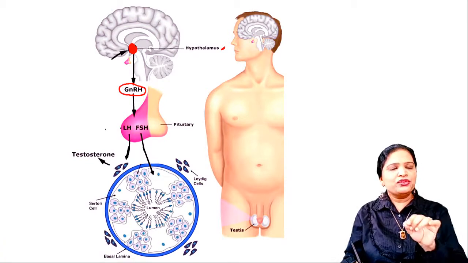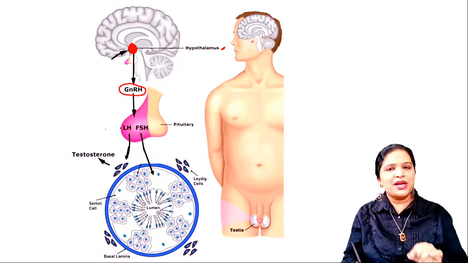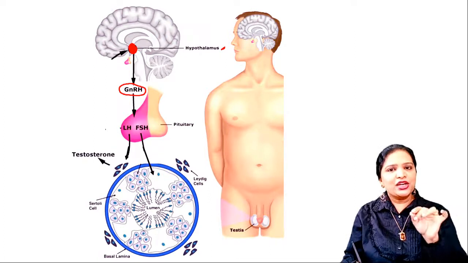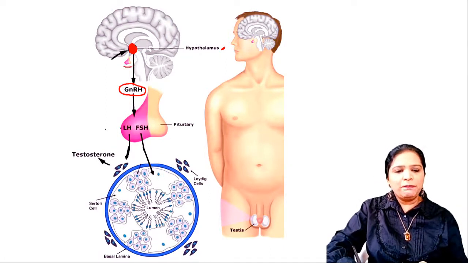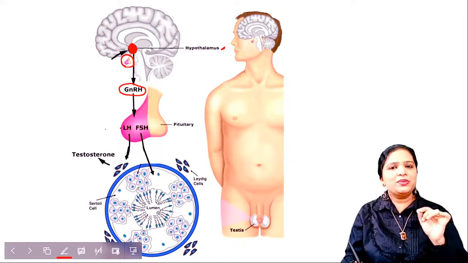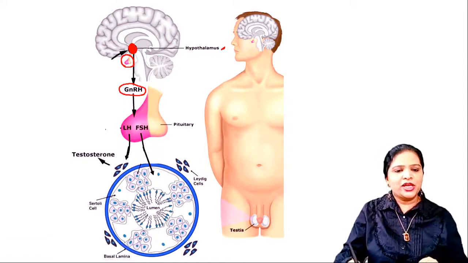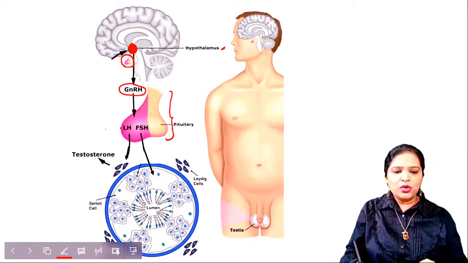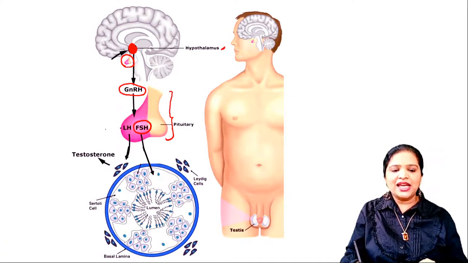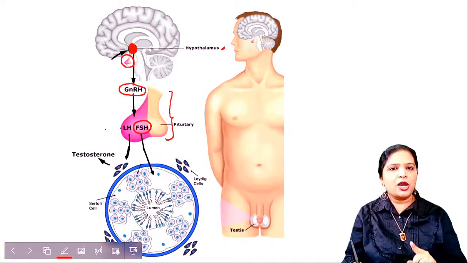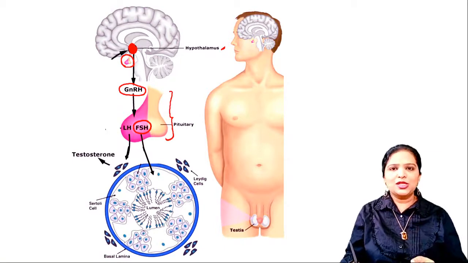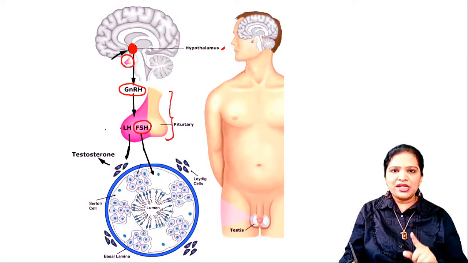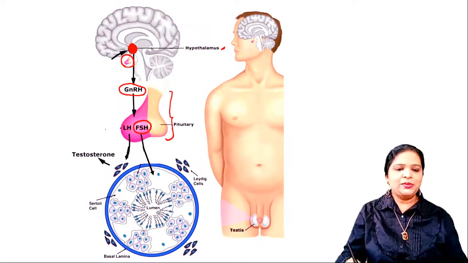This GnRH secreted by the hypothalamus goes directly and acts on the pituitary gland, which is just beneath the hypothalamus. This is the enlarged picture of the pituitary gland. In the anterior lobe of the pituitary, it induces the production of the first hormone, follicle stimulating hormone. This FSH is produced by the anterior pituitary.